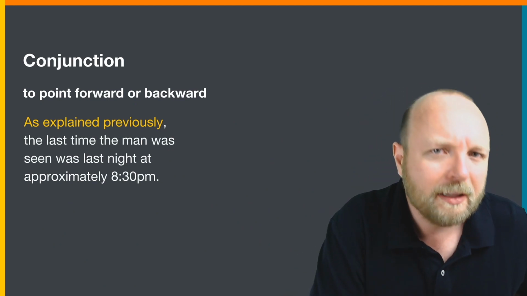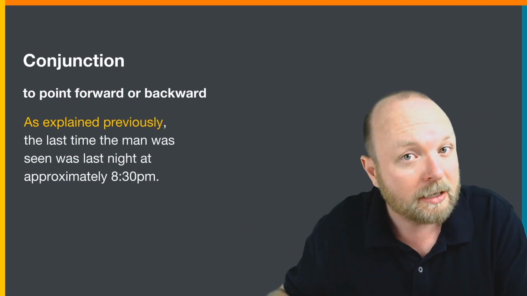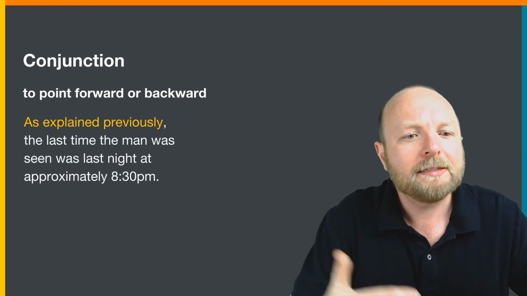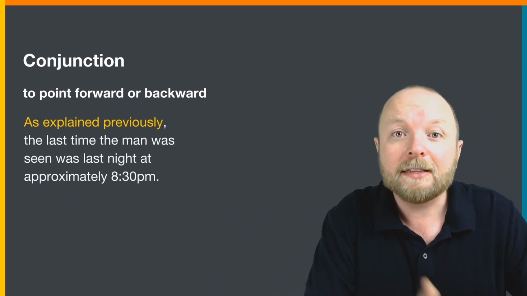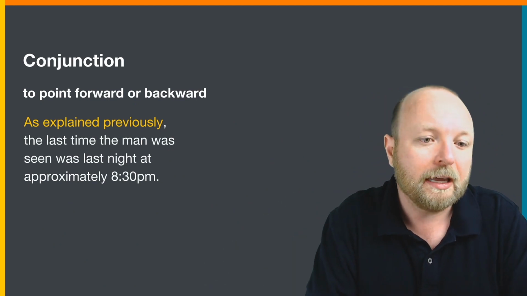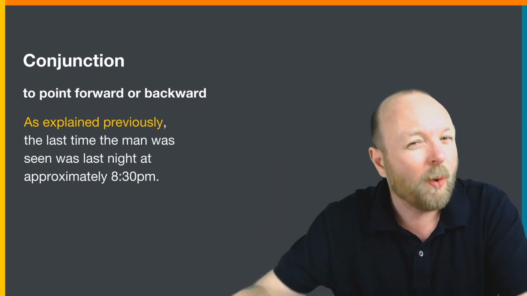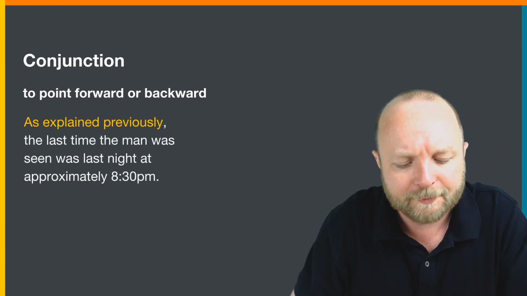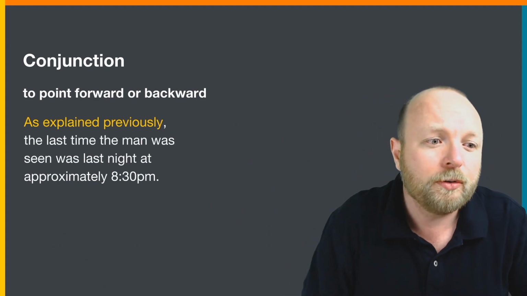We already explained this. This was already explained. Passive. So we can shorten the passive. As it was explained previously, as explained previously. So here we're pointing backward. We already talked about this. We already explained this.